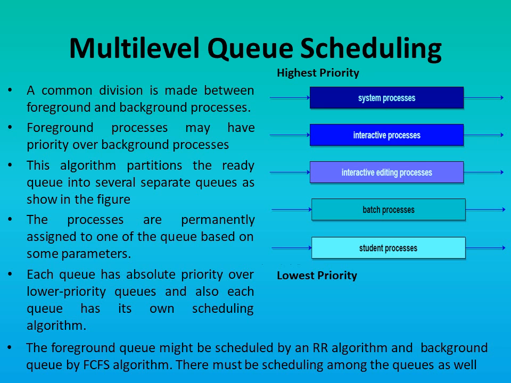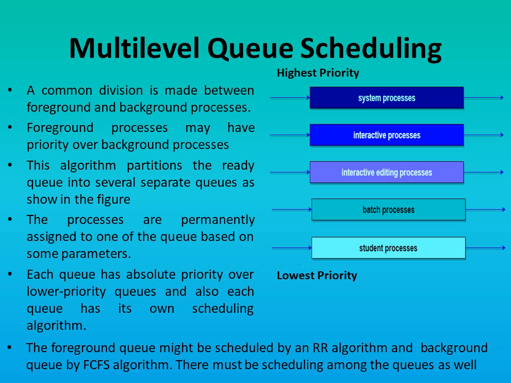A multi-level queue scheduling algorithm partitions the ready queue into several different queues as shown in the diagram. The processes are permanently assigned to one of these queues based on the properties of the process, such as memory size requirement, process priority, process type, etc. Each queue has its own priority, and also each queue has its own scheduling algorithm.